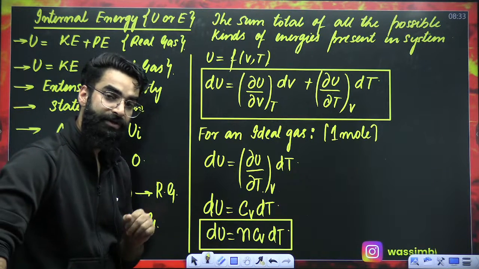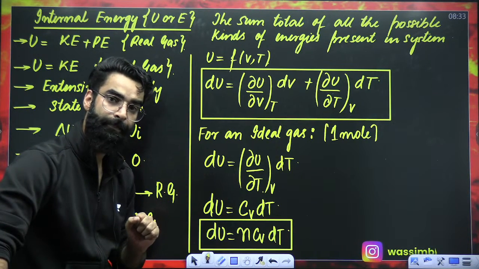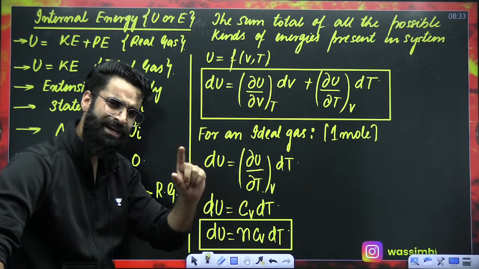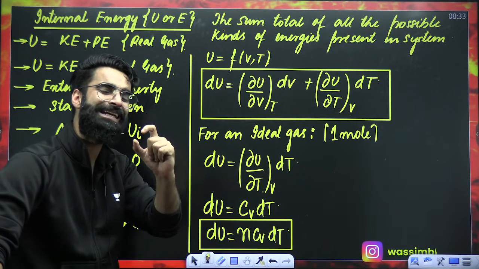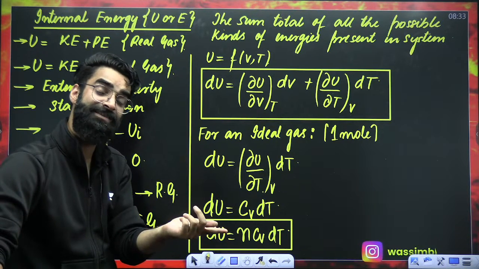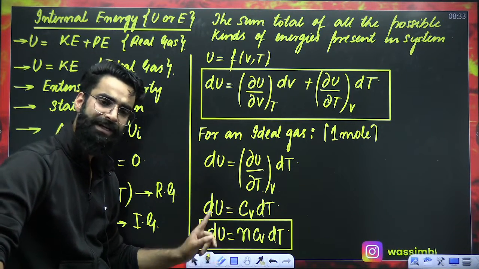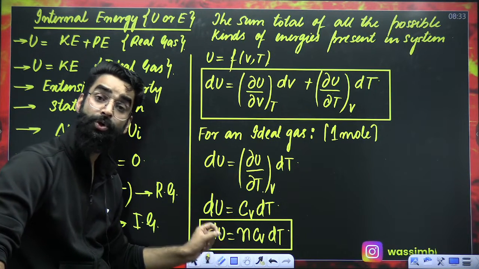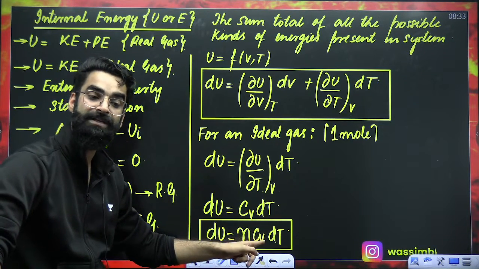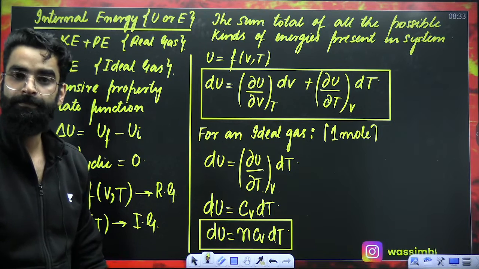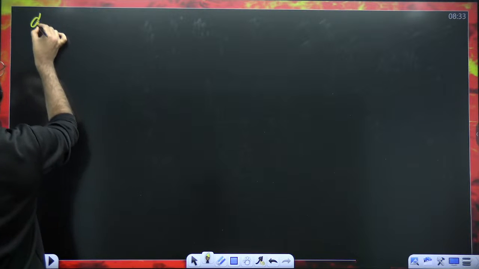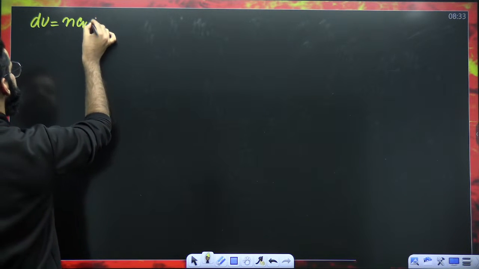For example, you have N moles of ideal gas in the container. You are changing the temperature of the ideal gas by a small dT. If you change the temperature of an ideal gas, definitely its internal energy will change. How much? dU, the small change in internal energy due to a small change in temperature of N moles of ideal gas whose molar heat capacity at constant volume is CV. So dU is equal to N CV dT.